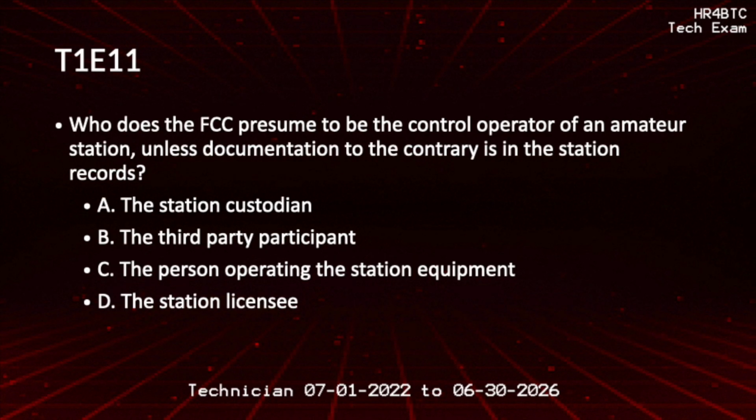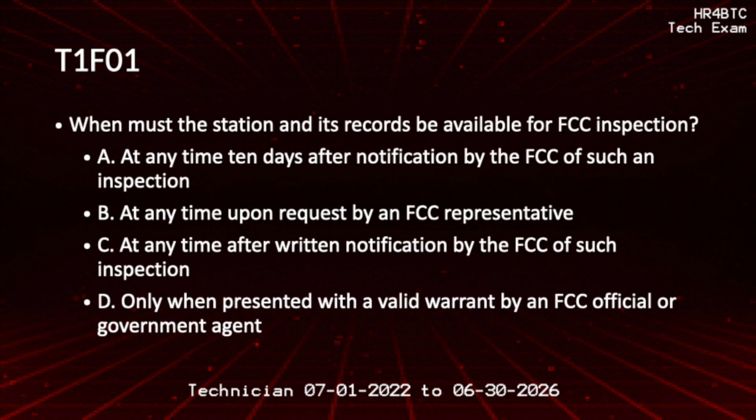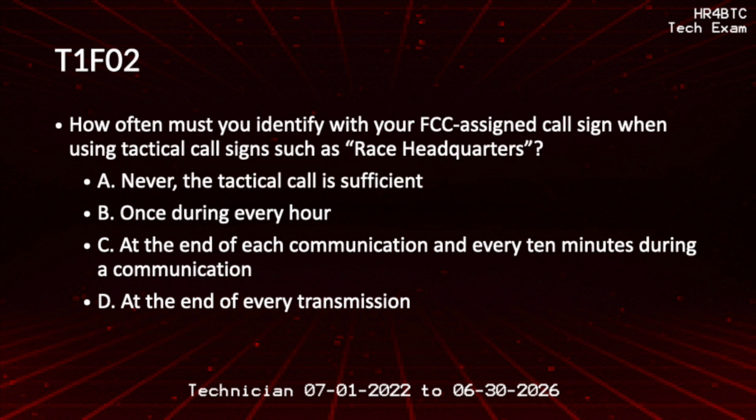Who does the FCC presume to be the control operator of an amateur station, unless documentation to the contrary is in the station records? The station licensee. When must the station and its records be available for FCC inspection? At any time upon request by an FCC representative. How often must you identify with your FCC-assigned call sign when using tactical call signs such as race headquarters? At the end of each communication and every 10 minutes during a communication.